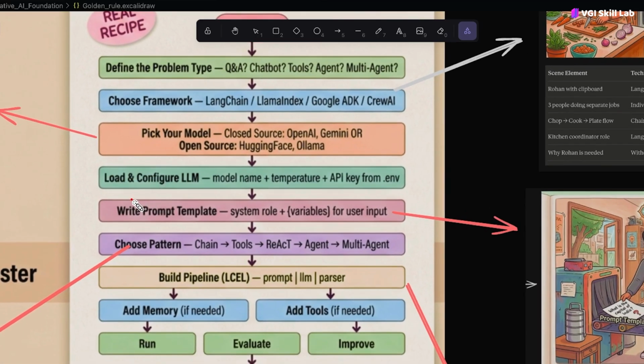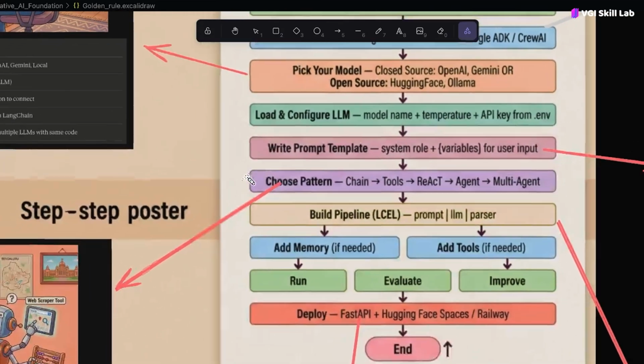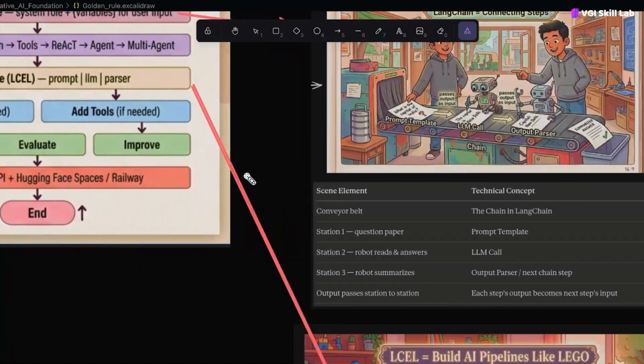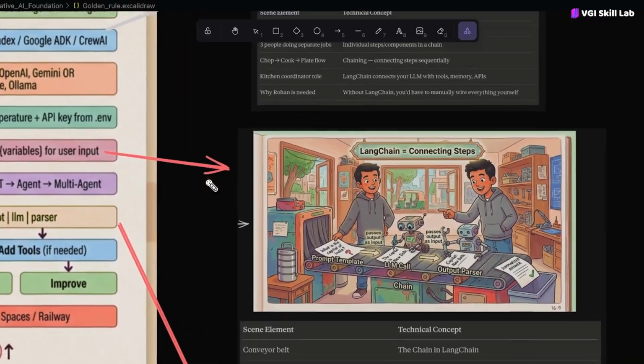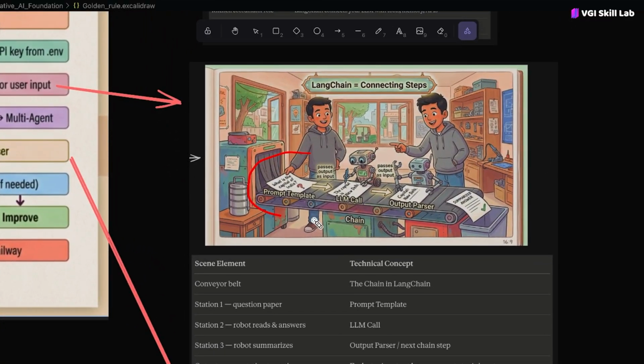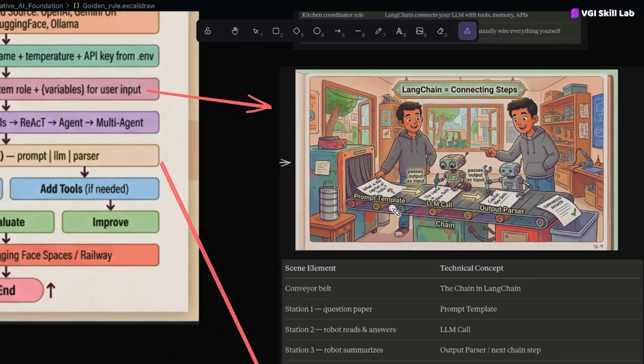After that, you need to write the prompt so that you can give a suggestion to your large language model about how it should behave. This is the prompt template that you should write to instruct your LLM, so that your LLM first reads your prompt template, your instruction, and based on that, it gives you the output.